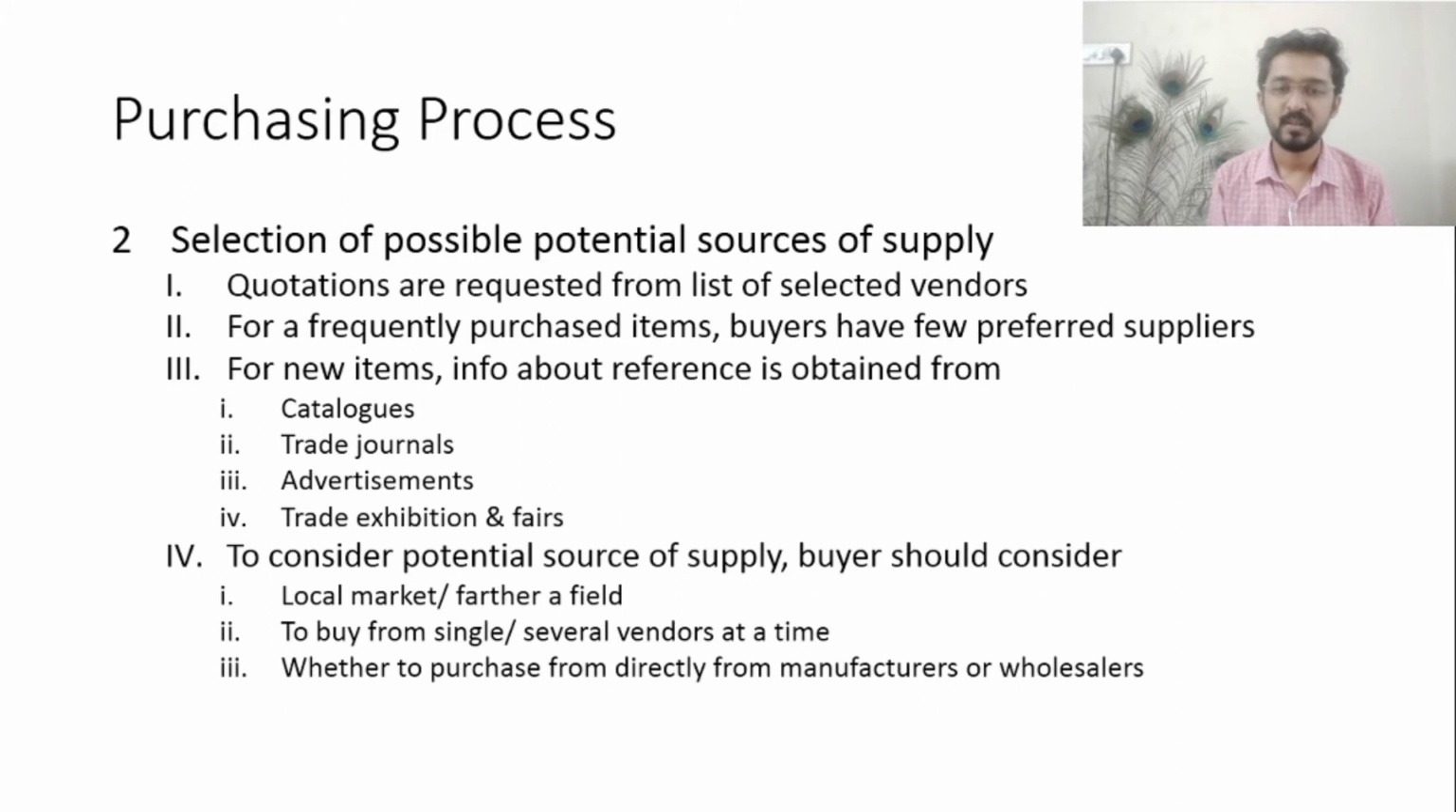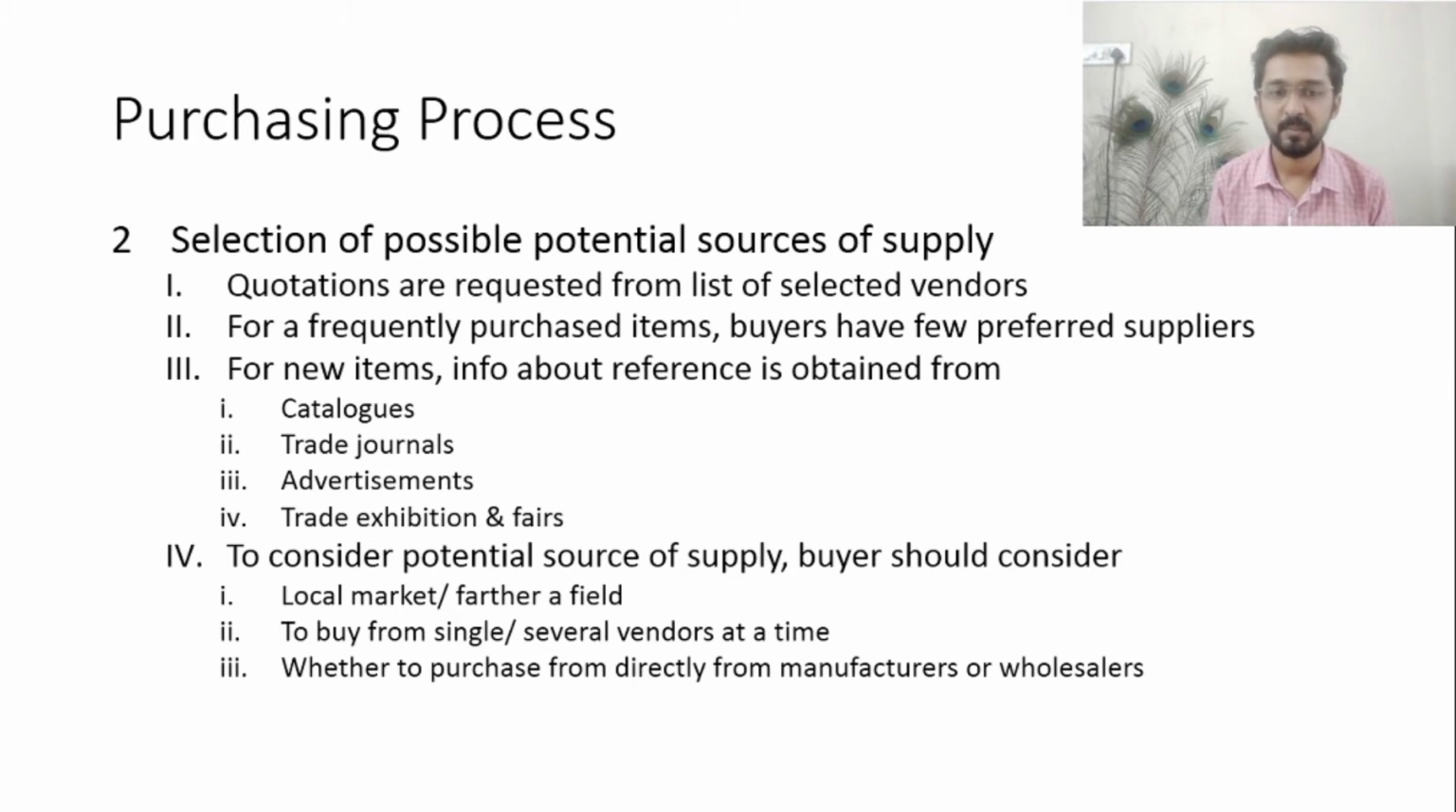To consider the potential source of supply, we have to form some basis, and from that basis we can select the possible supplier. What can form that basis is the local market, or a supplier located farther from the enterprise location, and we have to make that choice. We also have to decide whether to buy the particular item from a single vendor, or from multiple vendors at the same time.